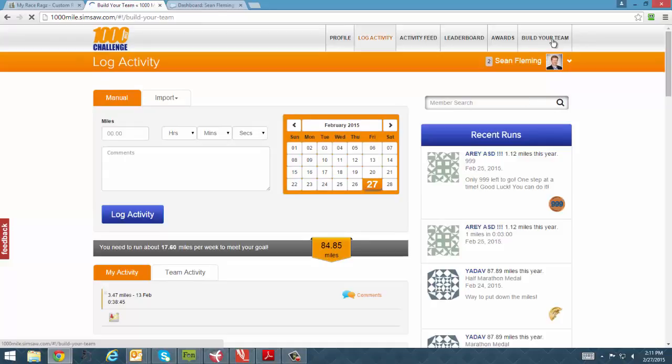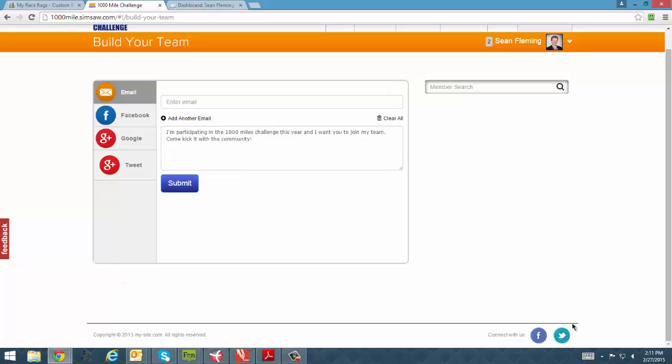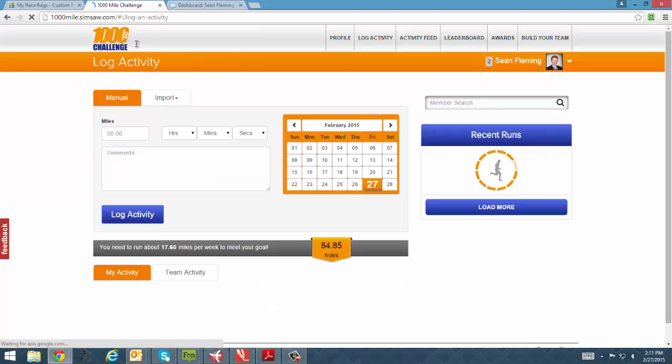If I go in to build your team, these logos, I'd asked you to change them so that they were more modern and consistent. They're still different, and they're different down here, and they're different on the main profile page.